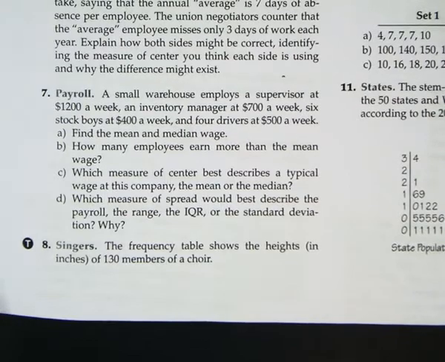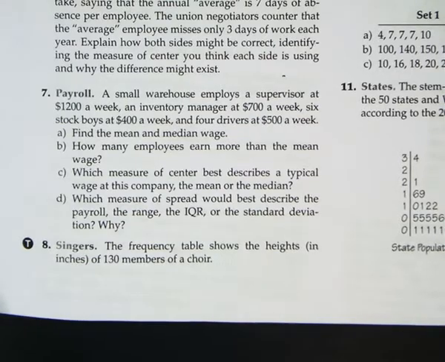Okay, so here we go. Problem 7. We have a payroll problem. A small warehouse employs a supervisor at $1,200 a week, an inventory manager at $700 a week, 6 stock boys at $400 a week, and 4 drivers at $500 a week. So find the mean and the median.